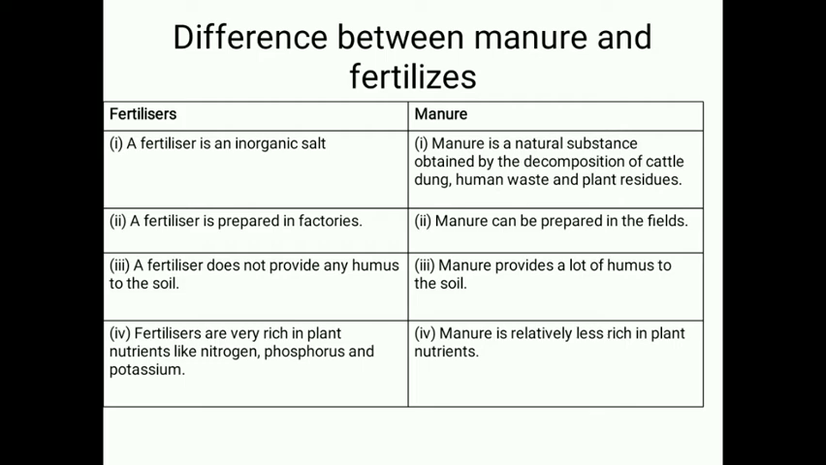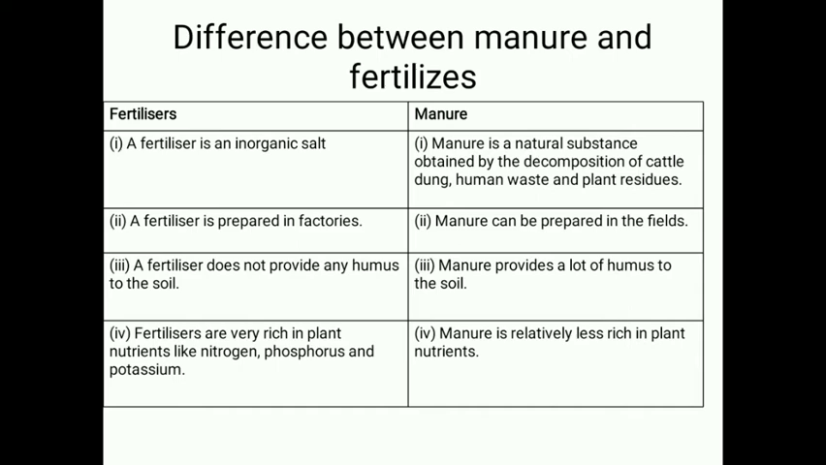Manure improves the soil texture for better retention of water and aeration. The next one we have is chemical fertilizers. Manures are not able to supply the required quantities of essential plant nutrients like nitrogen, phosphorus, and potassium. So, they are to be supplemented with chemical fertilizers.